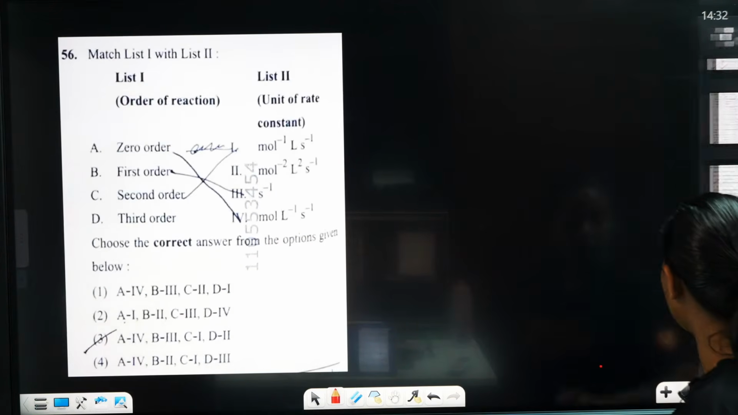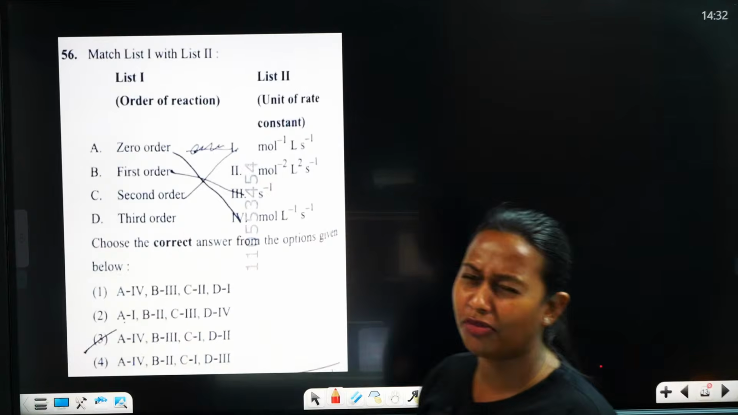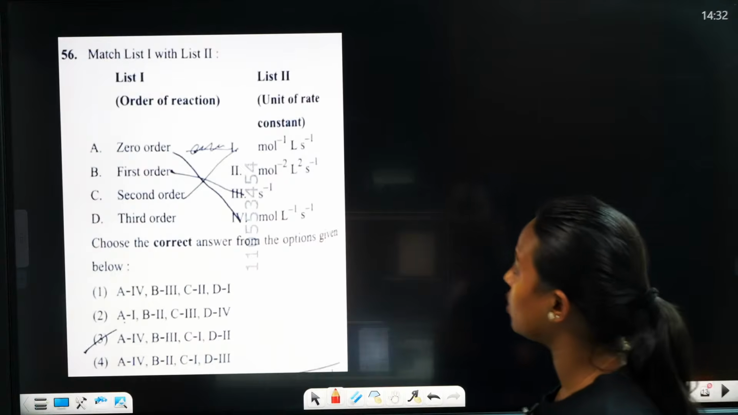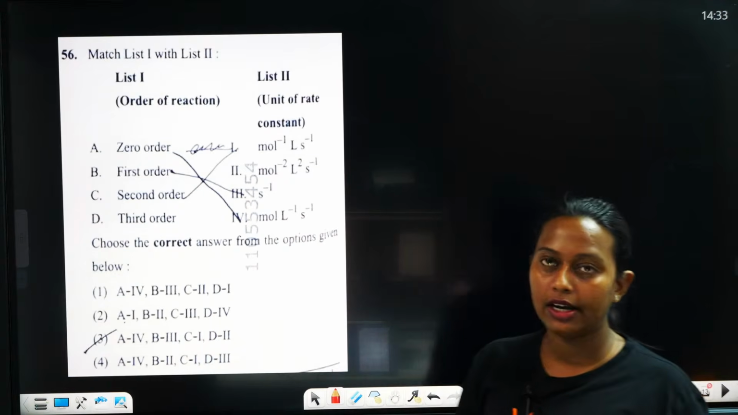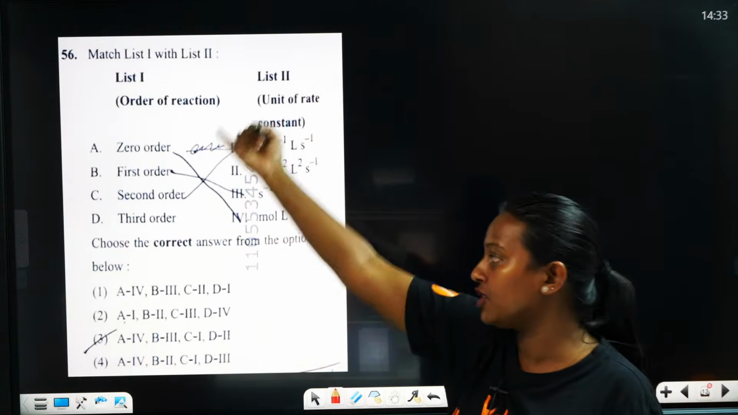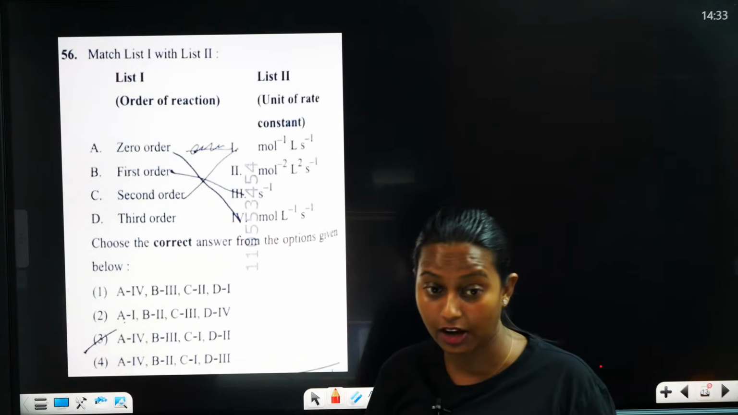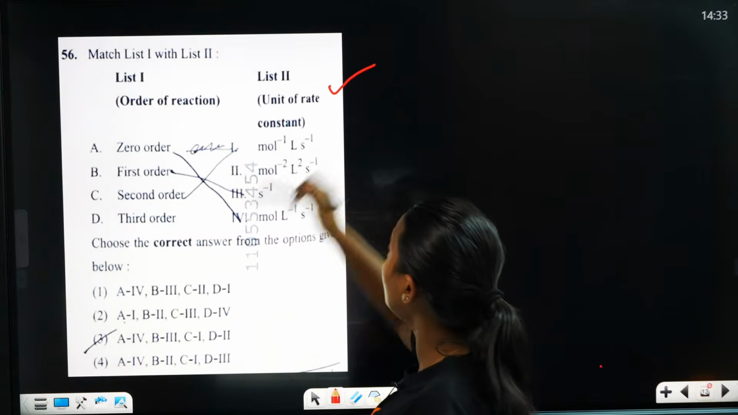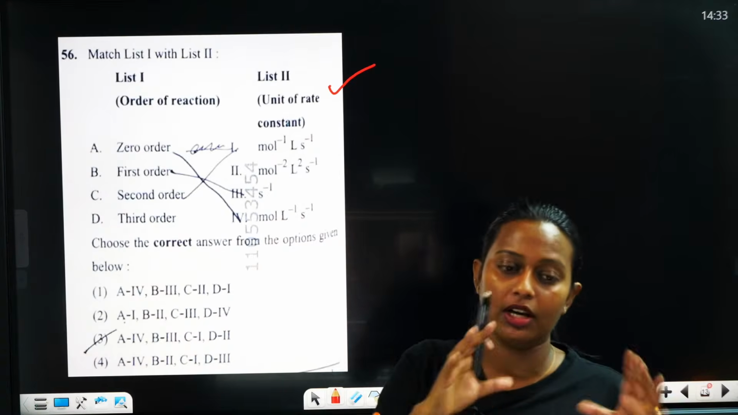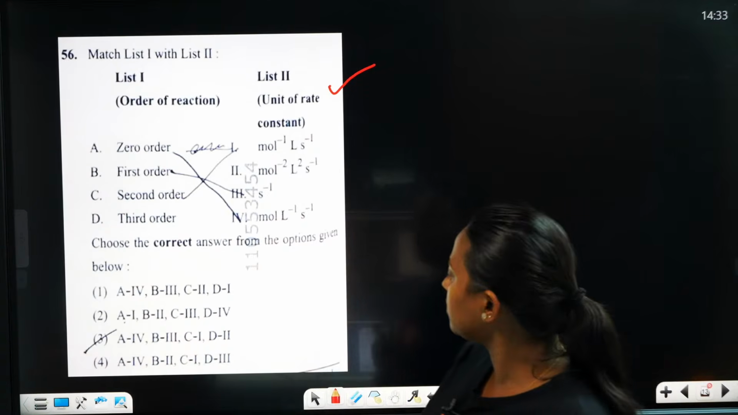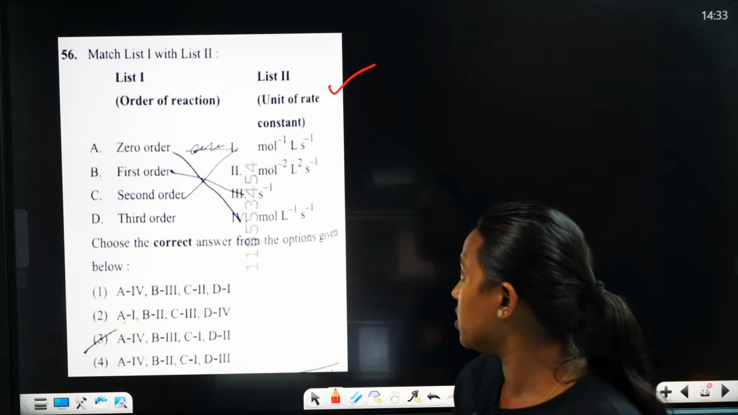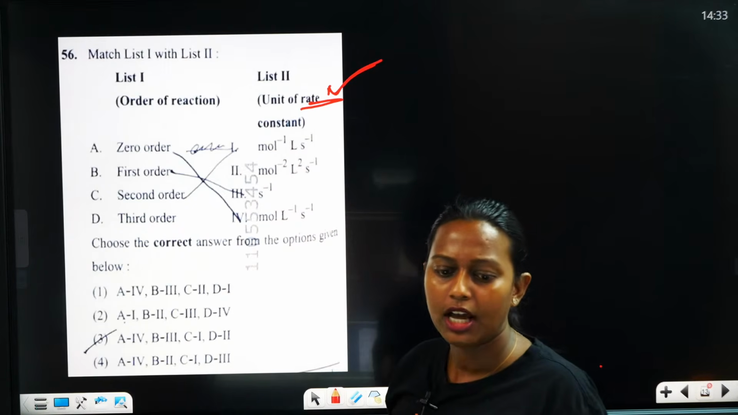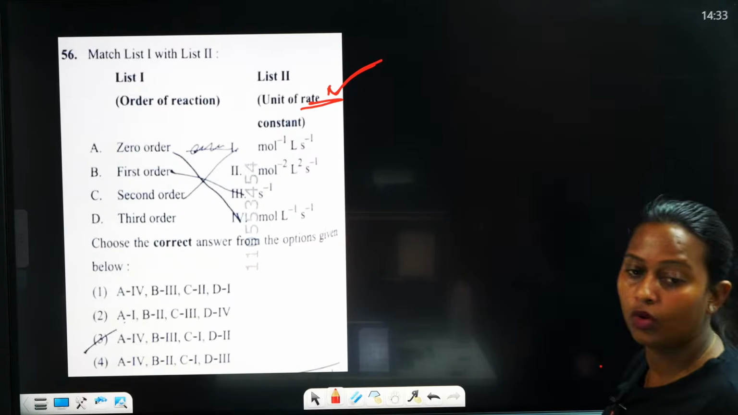So I think we can move to the next question, another match the following type of question. I think it is the 4th match the following question. Oh, it is a very easy question. They give first order, 0 order, second order, third order reactions, and they give the units of those reactions also. So you can just match that. Now tell me what will be the correct answer.